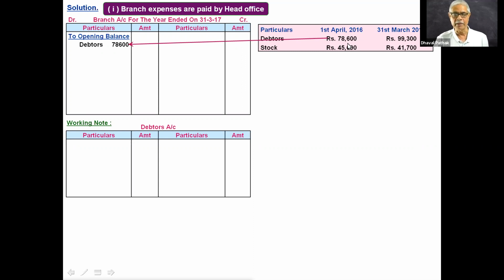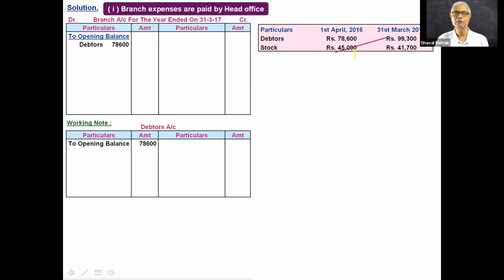This is what we have studied in theory also. We are also preparing debtors account in working note. So in working note also in debtors account, write on the debit side opening balance. You can see on the screen how should you write. This debtors account is a working note. Working note don't follow the principles of debit and credit. It's a working note.